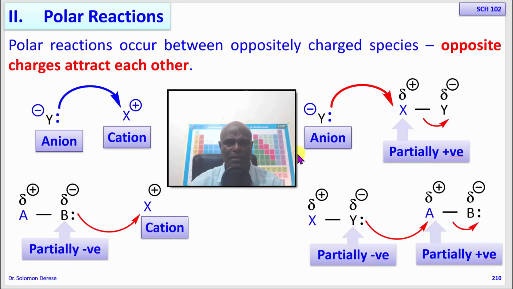Next, we'll elaborate on this force of attraction so that you can understand what really attracts the anions and the cations, the partially positive center with the partially negative center.